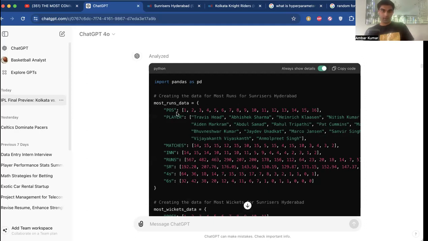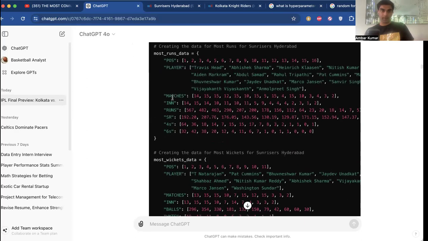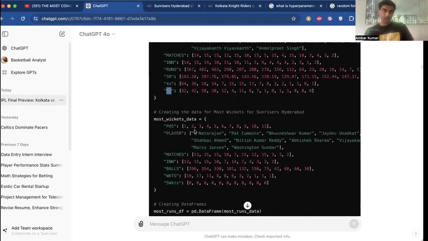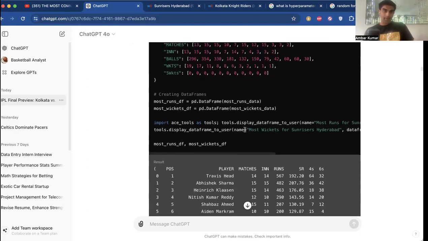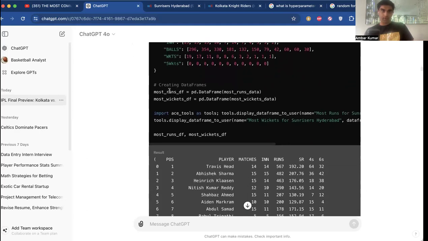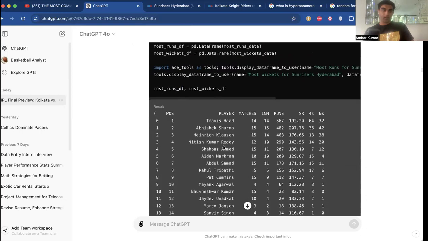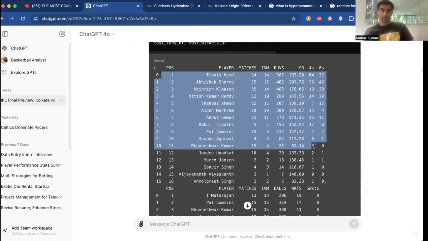So it stored that data as a data frame, and now we have Travis Head, Abhishek Sharma, and so on, and their numbers. We have the matches, innings, runs, strike rates, fours, and sixes, the data that I showed you up there, matches, innings, balls, wickets taken. And then it's creating the data frames using the DF part of the Python pandas package, and it's importing the tools to display this data frame to the user. And now it's basically put that into that table format, like I said.